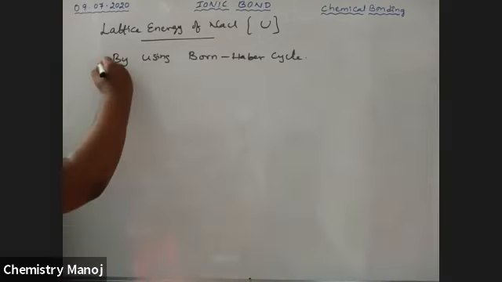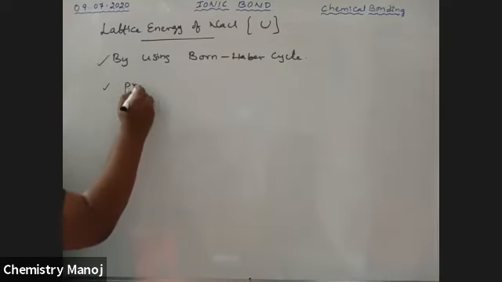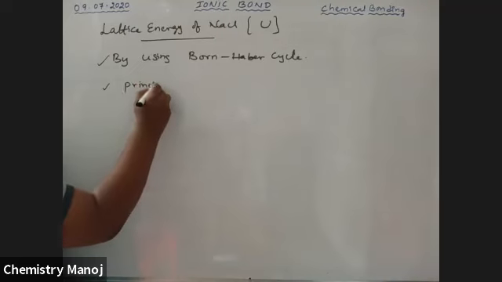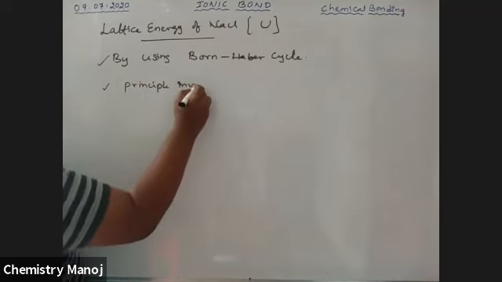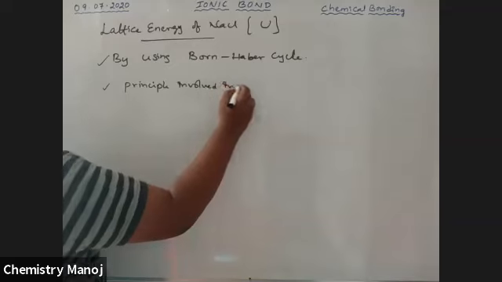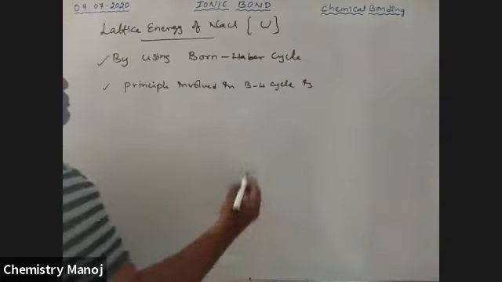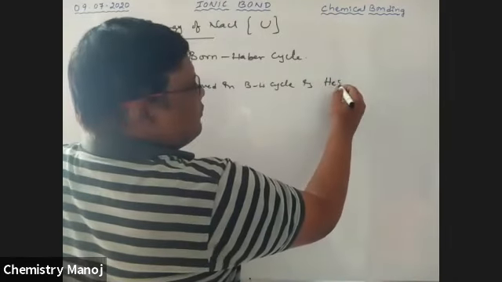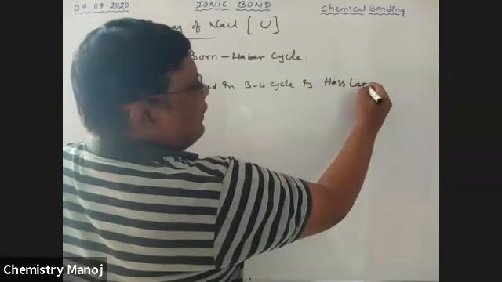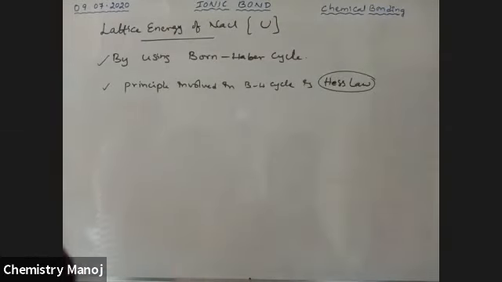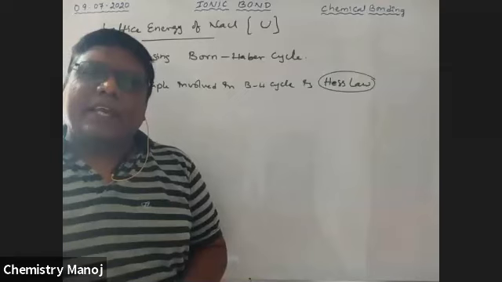Next, the principle involved in the Born-Haber cycle is Hess law.